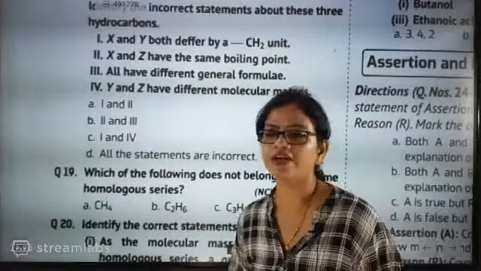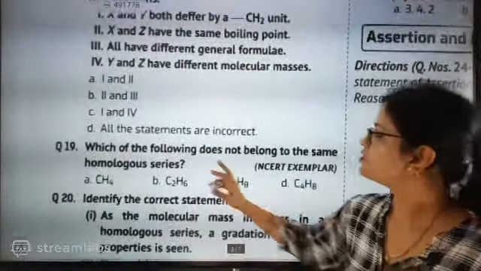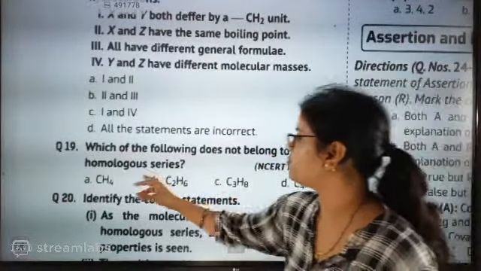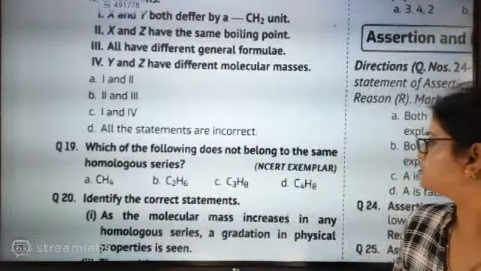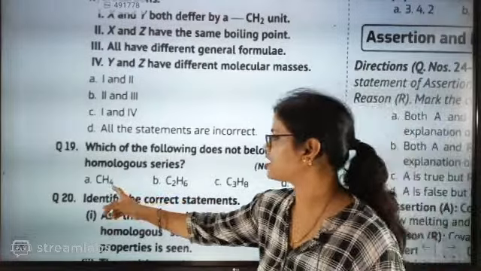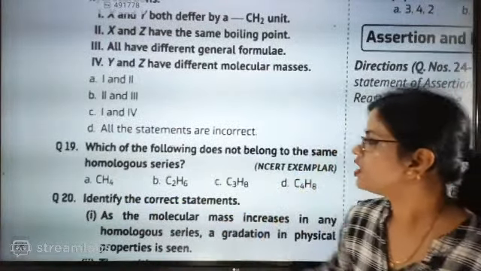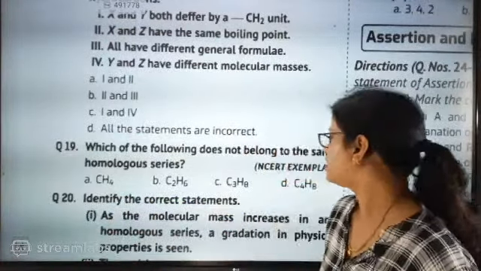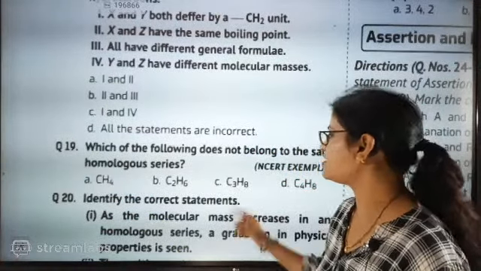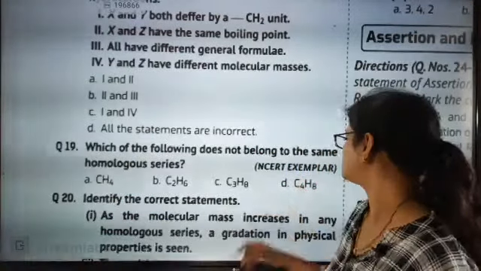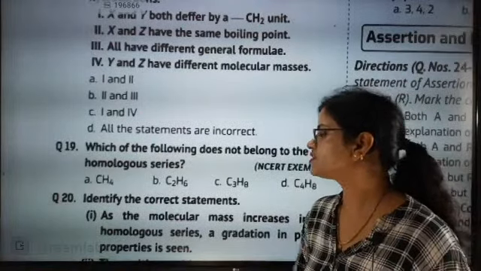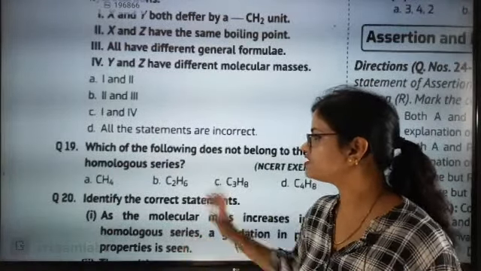All the statements are incorrect is wrong. Which of the following does not belong to the same homologous series? Which one is not belonging to the same homologous series? Come on, check this one out. CH4, methane, then C2H6, C3H8, correct? Which one is exactly incorrect?